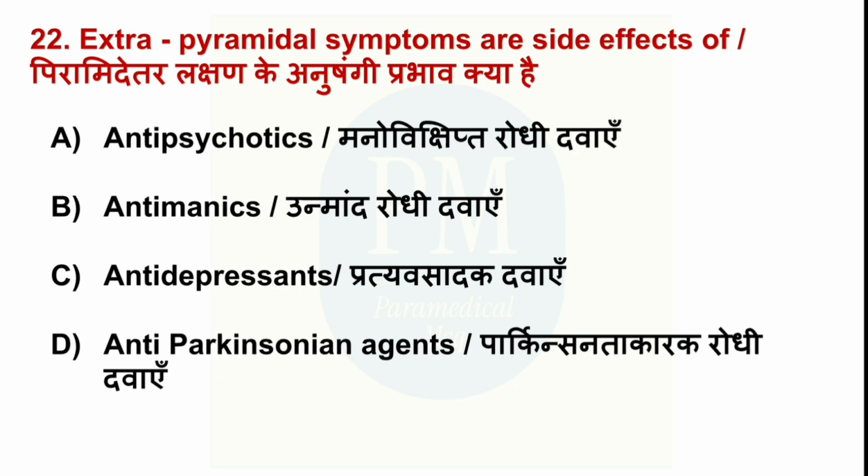Extrapyramidal symptoms are side effects of option A, antipsychotics, option B, antiemetics, option C, antidepressants, option D, anti-Parkinson agents. The correct option is option A, antipsychotics.